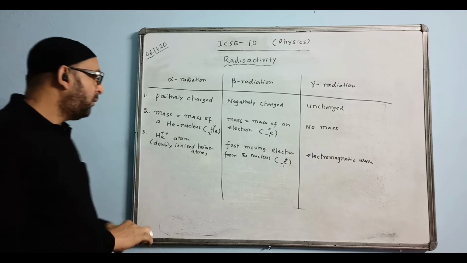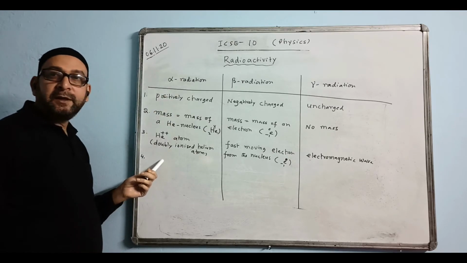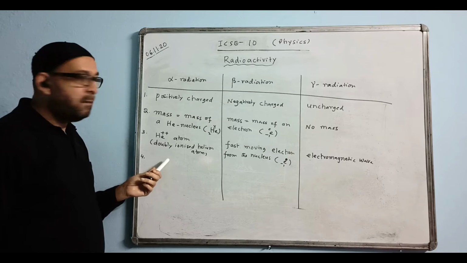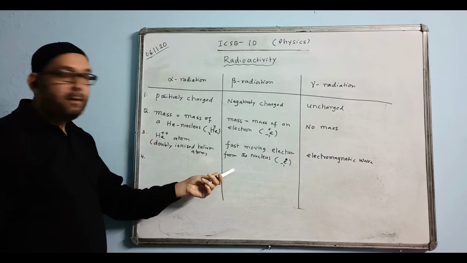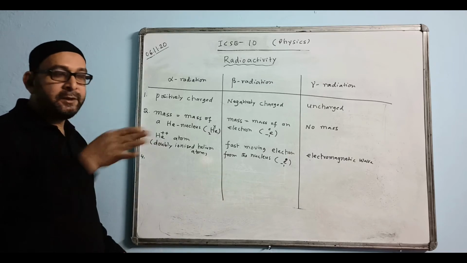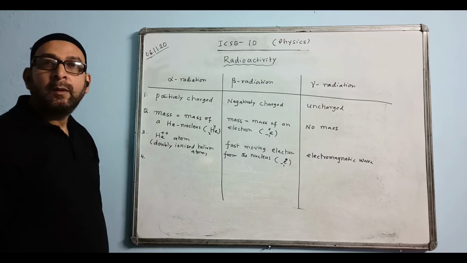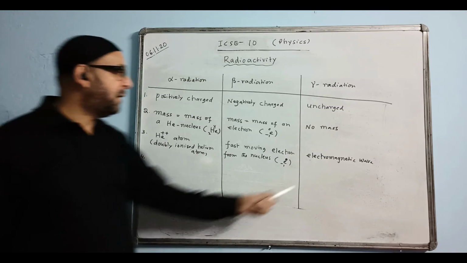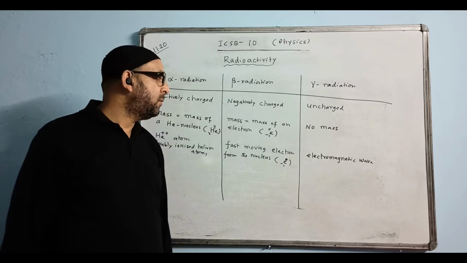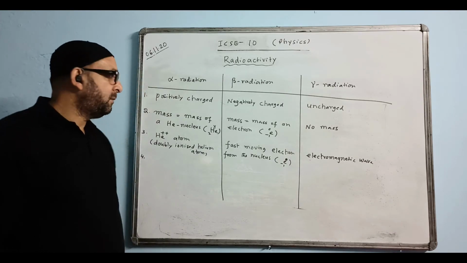After that, you write point number 4. Less penetrating power. Beta radiation's penetration power is 100 times more than alpha particle, and here you write 10,000 times more than the alpha particle.